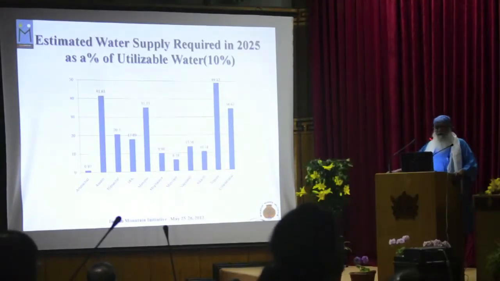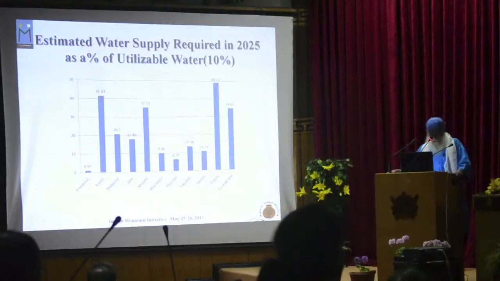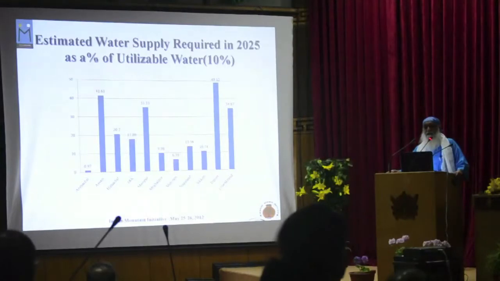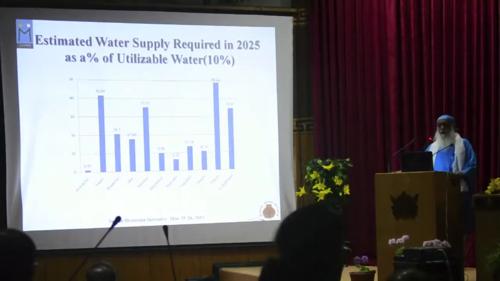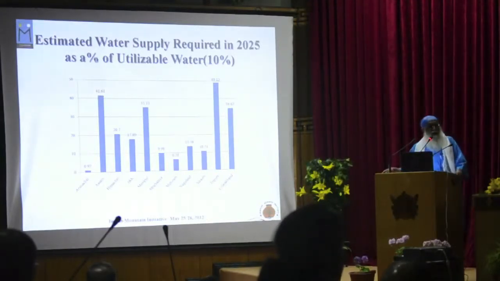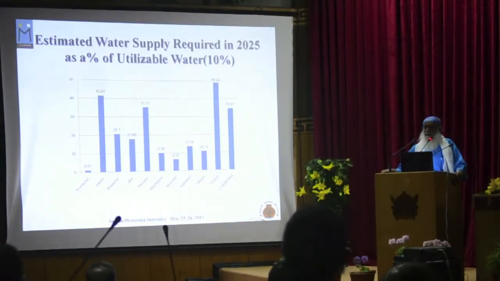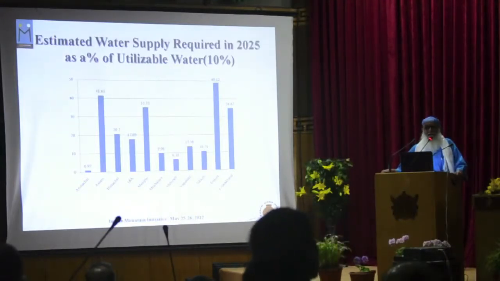Out of sheer curiosity, I thought that since in the mountain regions it may not be possible to actually utilize 25% of the precipitation, let us see what happens if we are able to utilize only 10% of the precipitation. And then I did some numerical jugglery. I said, let me assume that the per capita domestic supply is not 40 liters per person per day, but it should be 100 liters per capita day.